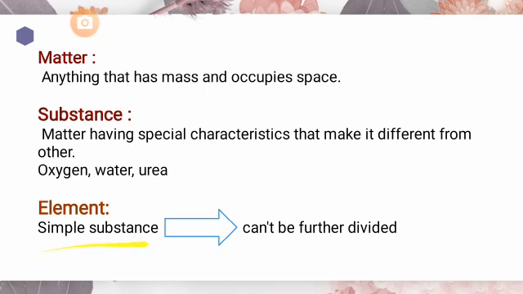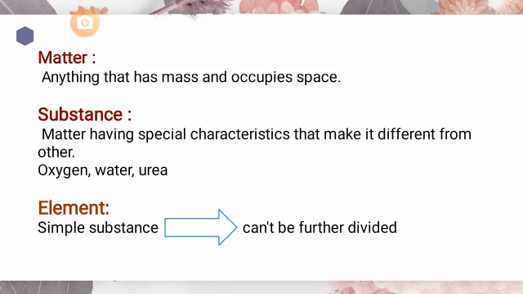Next, element. A simple substance that cannot be further divided into other simple substances is called an element. For example, among substances, I have given you examples like oxygen, water and urea. Now, oxygen cannot be further subdivided. Why?